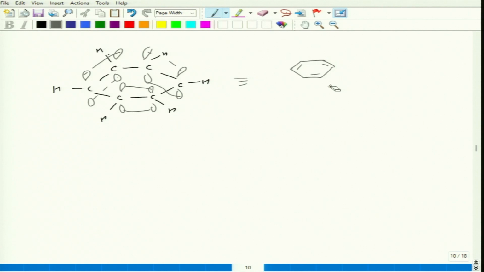Then moving on further, I have already discussed the CC bond lengths, the C double bond C bond length. Okay. So, what about the canonical forms we have discussed? If I talk about the resonance hybrid, this can be shown by this diagram as like this.